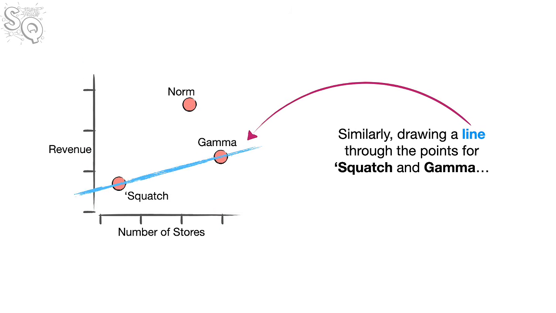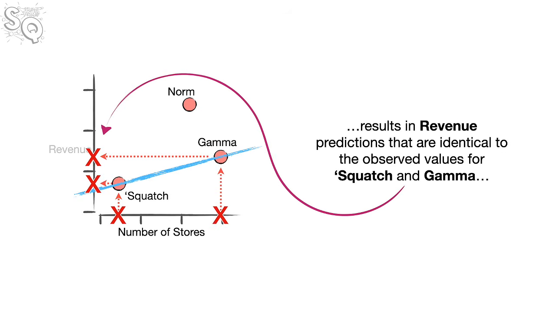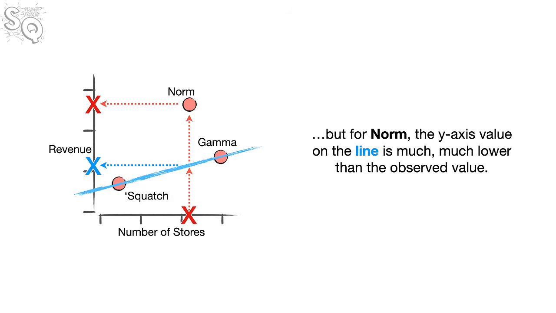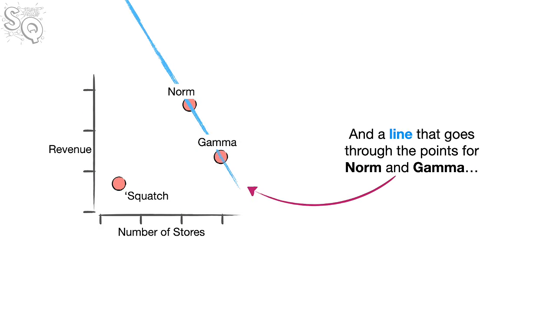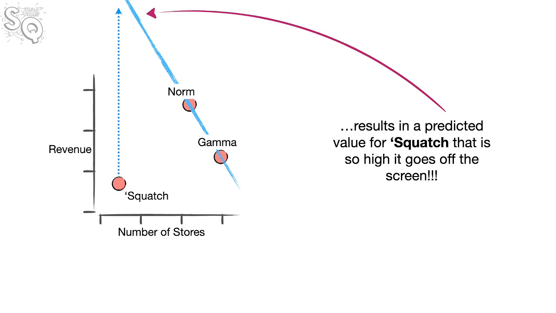Similarly, drawing a line through the points for Squatch and Gamma results in revenue predictions that are identical to the observed values for Squatch and Gamma. But for Norm, the y-axis value on the line is much, much lower than the observed value. And a line that goes through the points for Norm and Gamma results in a predicted value for Squatch that is so high it goes off the screen.